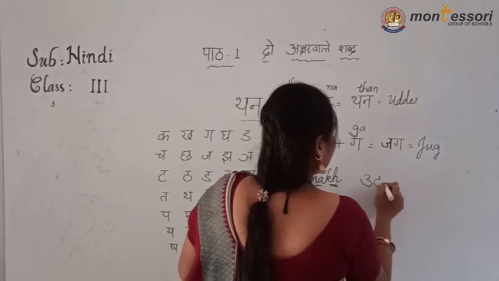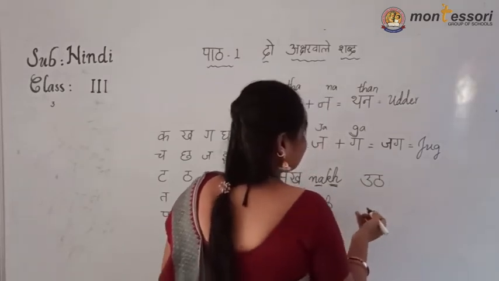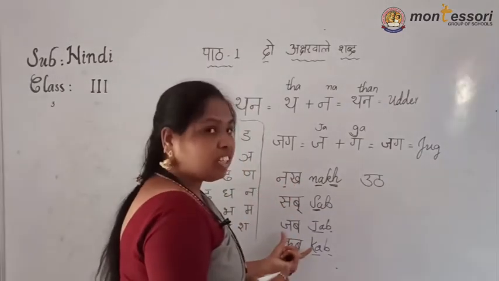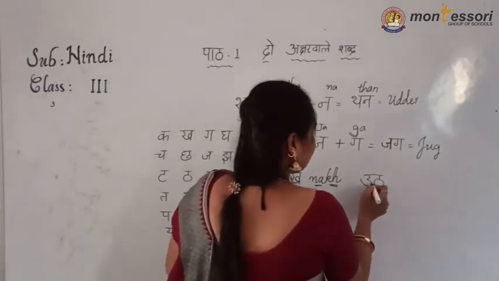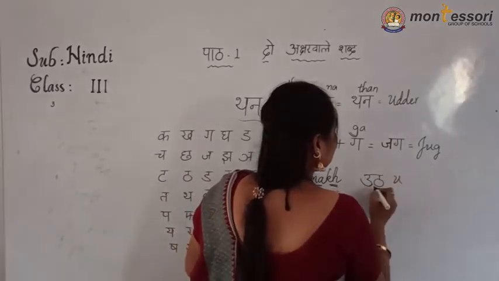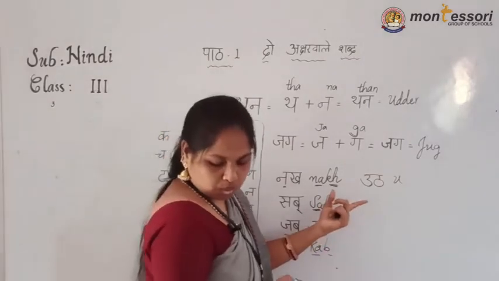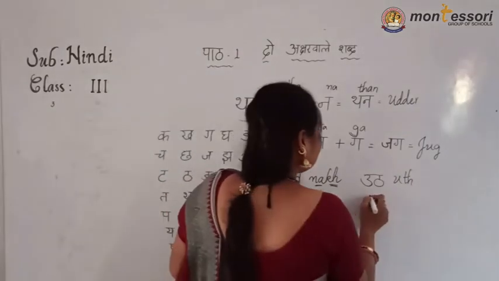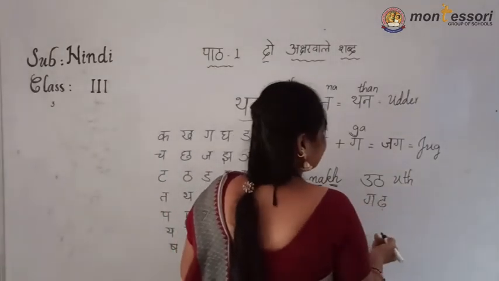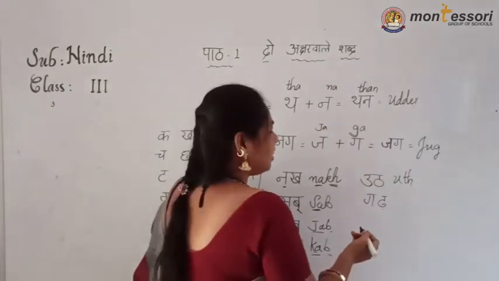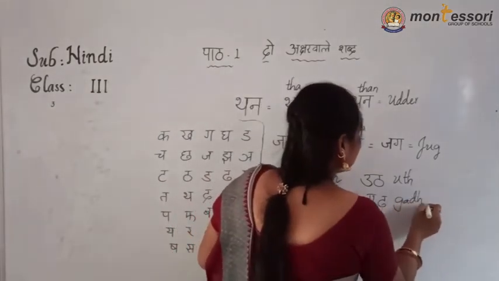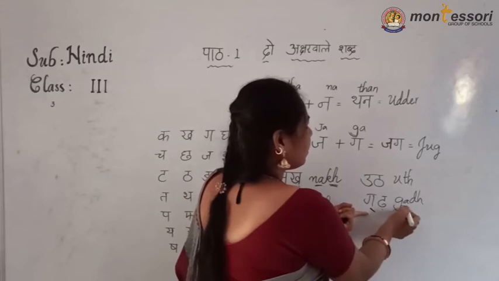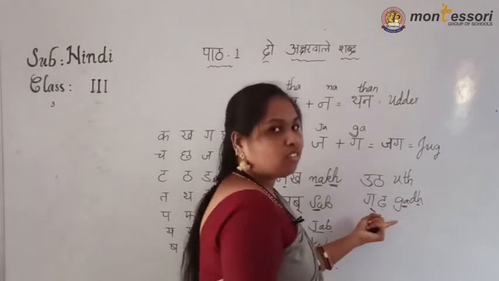u, tha, ut. See, what are the letters there? Everywhere two letters. Which letters are hidden in this one? Everywhere, without the symbols, these all. Okay? Then now, u, tha, ut. See, u sound, and t, h, th. See, ut. Okay? Next, ga, dha, gadh. See, ga sound I have written separately. See, ga sound here, then adha sound also there.